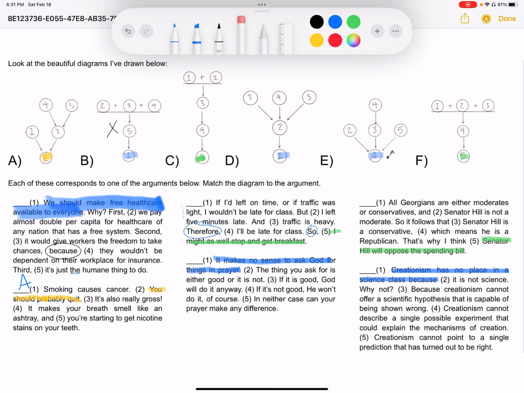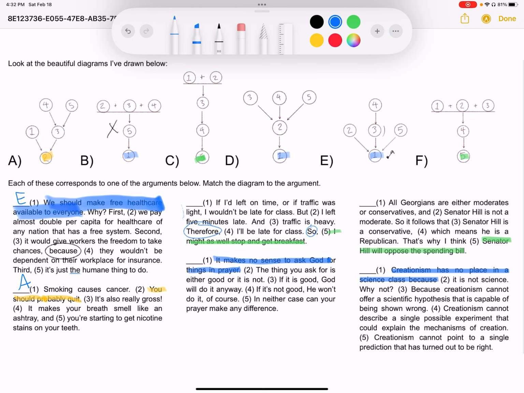And notice that each of those reasons stands on its own. It's not linked. It's a separate reason on its own that makes sense, right? And then following up from 3 and looking up, it would give workers the freedom to take chances. How do you know that? Because they wouldn't be dependent on their workplace for insurance. Does that make sense? Yeah, that makes sense. E is the right answer for this particular choice.